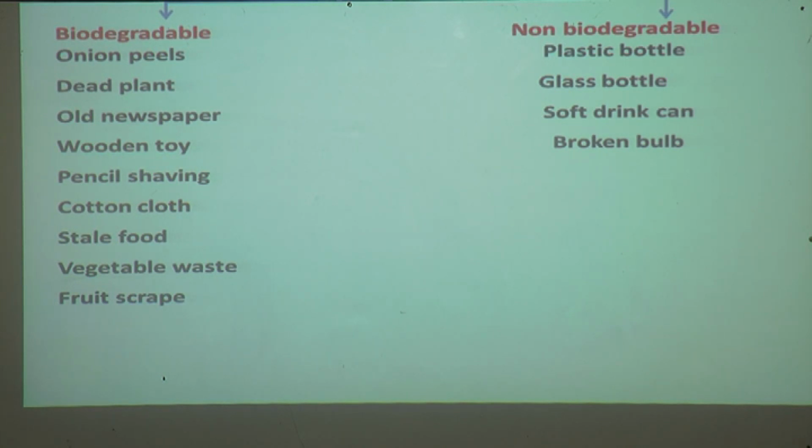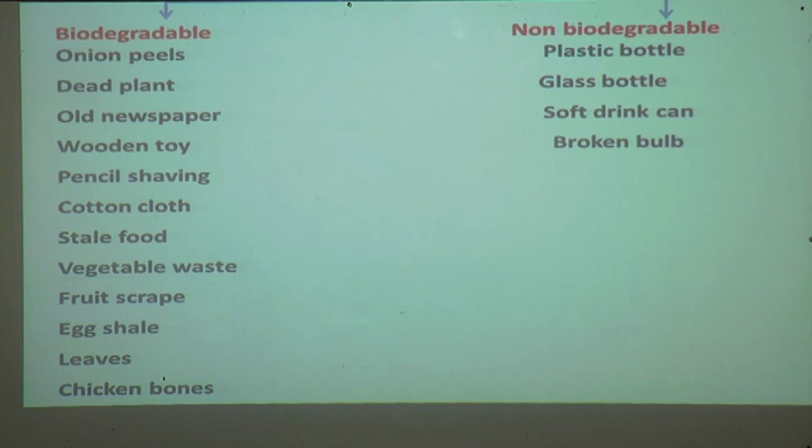Fruit scraps is also biodegradable waste. Egg shell is also biodegradable waste. Leaves also comes under biodegradable waste, and last one is chicken bone, also biodegradable waste.